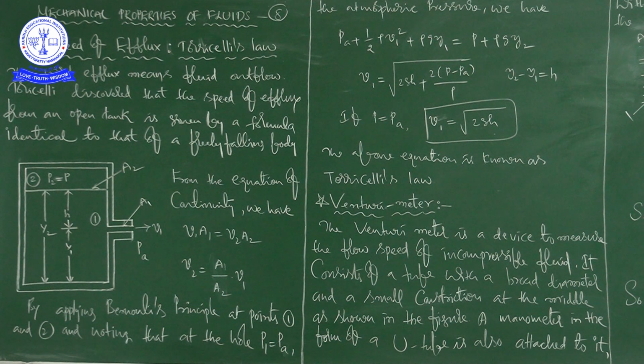Torricelli discovered that the speed of efflux from an open tank is given by a formula identical to that of a freely falling body.